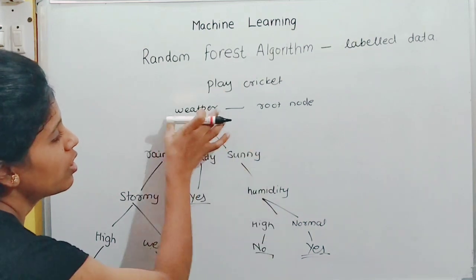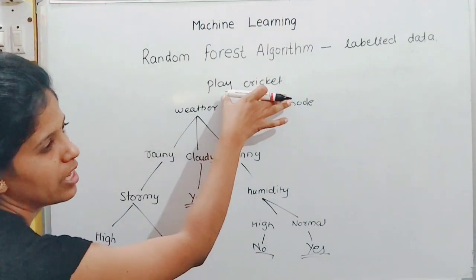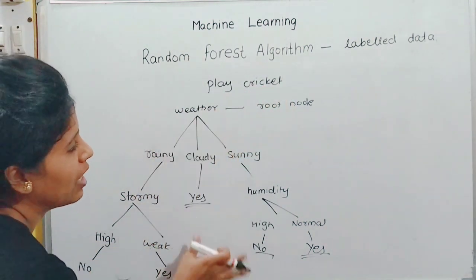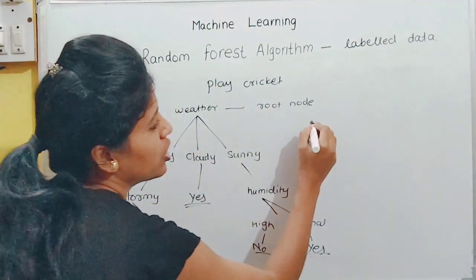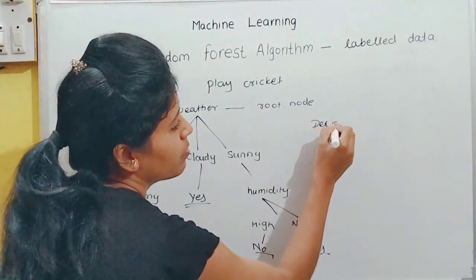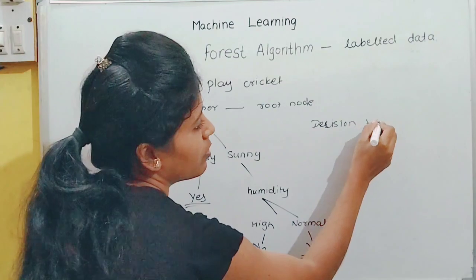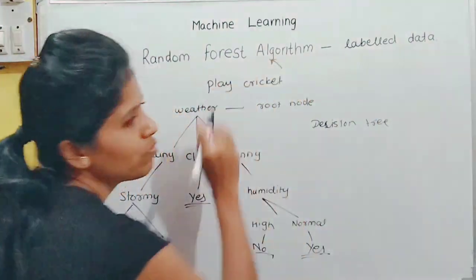Here, whether to play cricket is decided from the graph, the decision trees. This is the example of random forest.